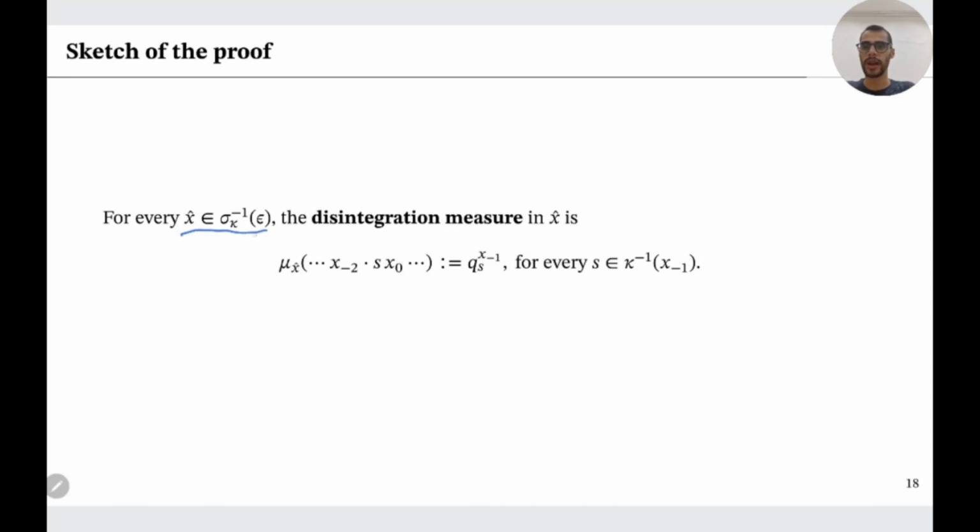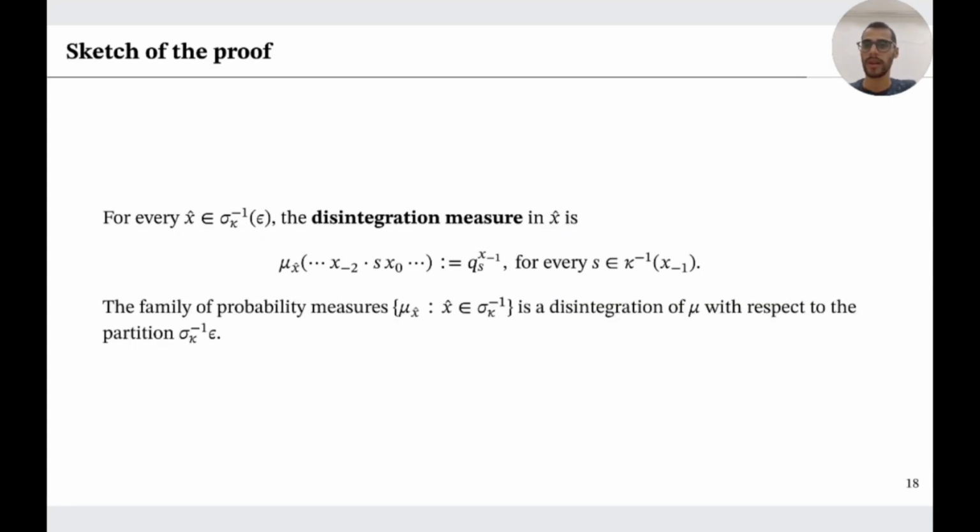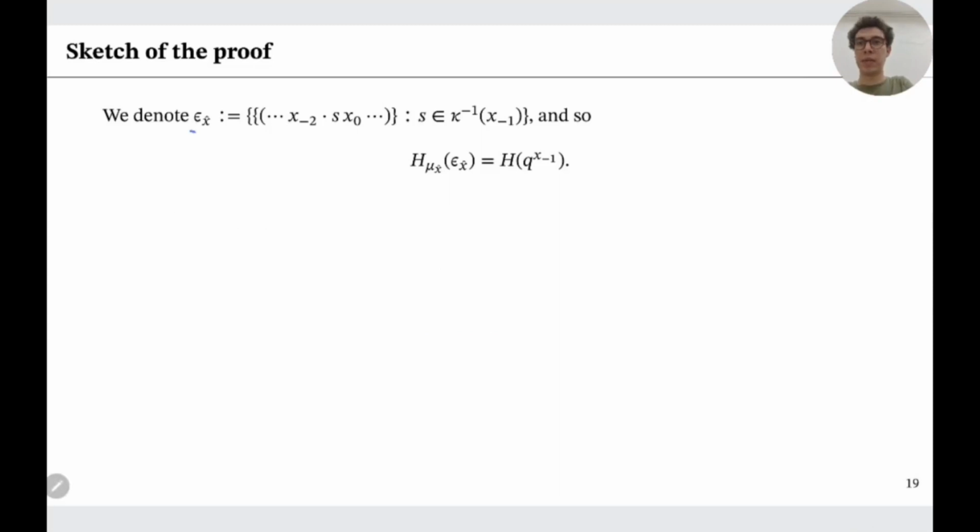Now, for every x hat of the pre-image partition, the disintegration measure in x hat will be the Q x minus 1 s, where Q x minus 1 is the probability distribution associated to x minus 1. And the family of probability measures will be a disintegration of mu with respect to the pre-image partition. Now we denote by epsilon sub x hat this set.